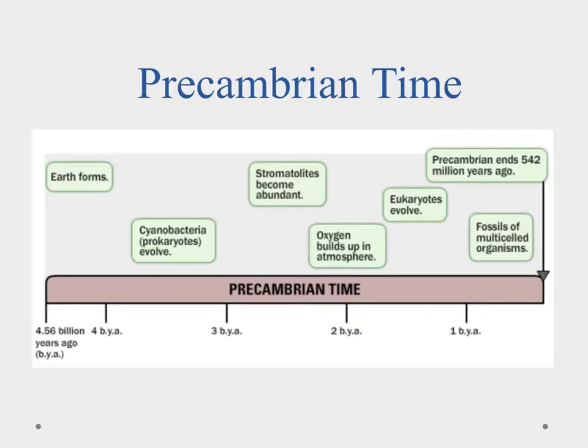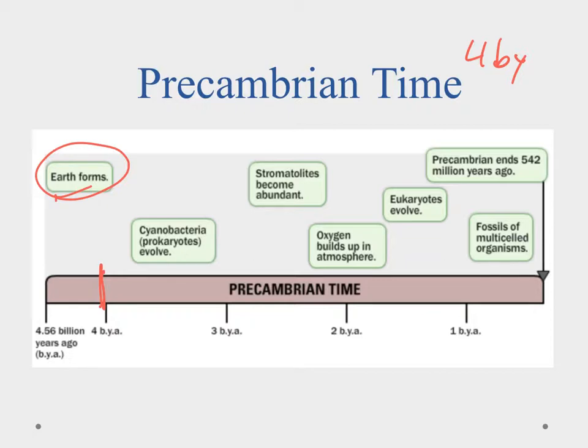Okay, so when we're talking about Precambrian time, what we're talking about is roughly the first 4 billion years the Earth has been in existence. So if we go back 4.56 billion years ago, we'll see that Earth formed. And then we had crustal formation occurring here. We're starting to see the early atmosphere forming. We're starting to see oceans forming and things of that nature.